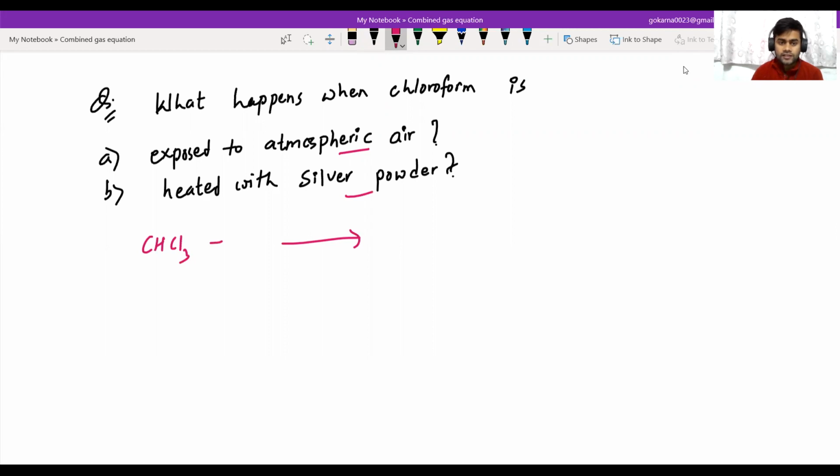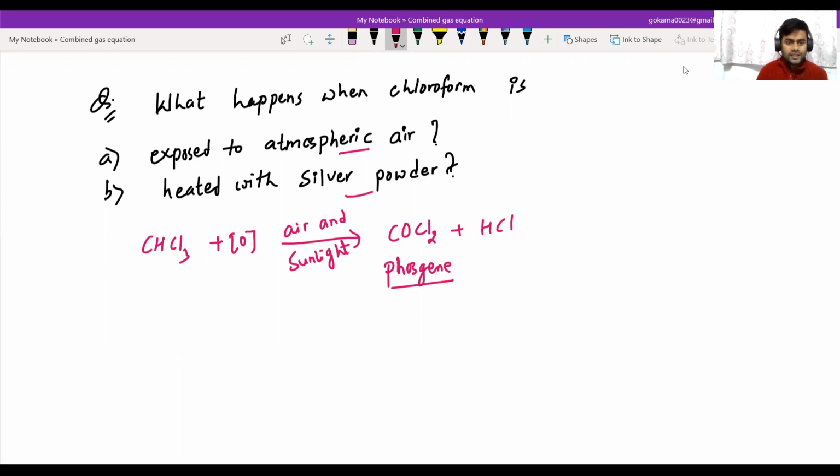Nascent oxygen is formed here, so it gives phosgene gas, carbonyl chloride, COCl2, plus HCl. Here we need air and sunlight. COCl2 is phosgene gas, and it is a very poisonous gas.